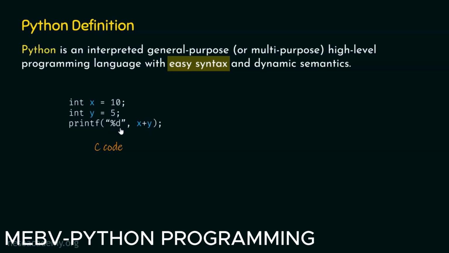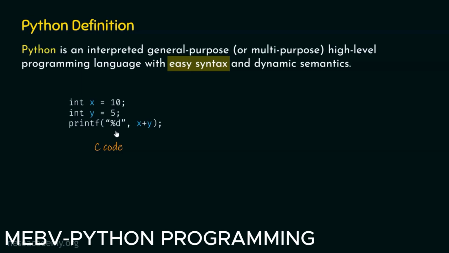%d is the placeholder for the value which we want to print. In this case we want to print 15 on the screen. That is why this %d is the placeholder for the value 15. Here d stands for decimal. Don't worry if you don't know C programming language. There is no need to understand C programming language to understand this code in front of you. This code is written for comparison purposes.